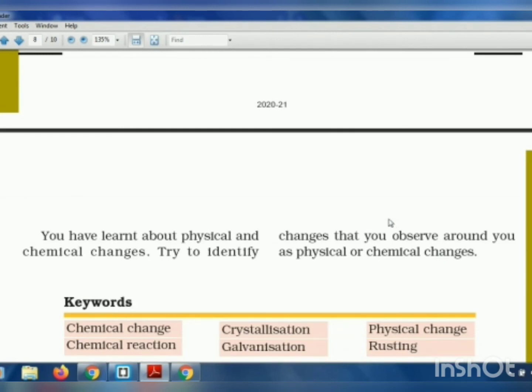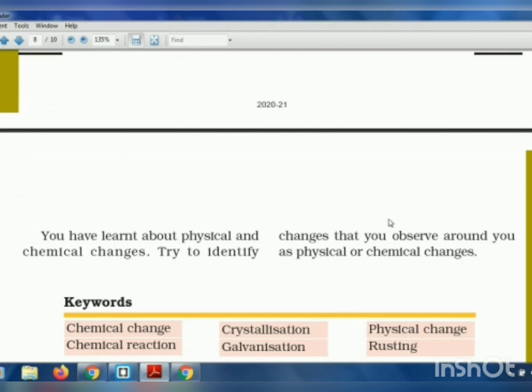Okay, so here we have learned so many things, so many changes, so many activities, and so many chemical formulas and chemical reactions. So these all are very important. You should remember these formulas, the chemical reactions, and all such things.